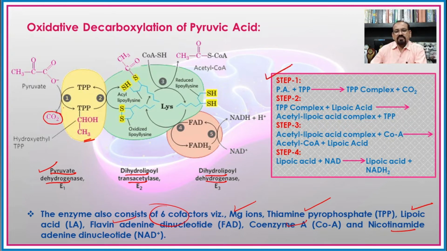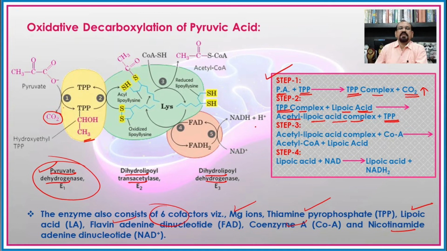In the first step of the oxidative decarboxylation, the pyruvic acid combines with the thiamine pyrophosphate in presence of pyruvate dehydrogenase, it converts into the thiamine pyrophosphate complex, and first of all there is release of the carbon dioxide.